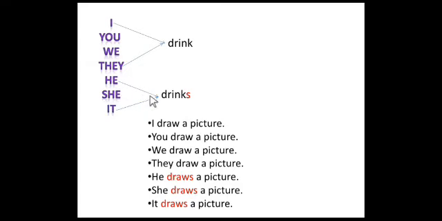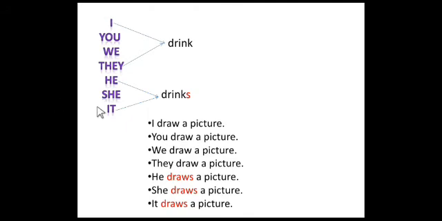When we frame a sentence with any verb, we must add the s or es form to the main verb. For example, with I we said I drink milk.